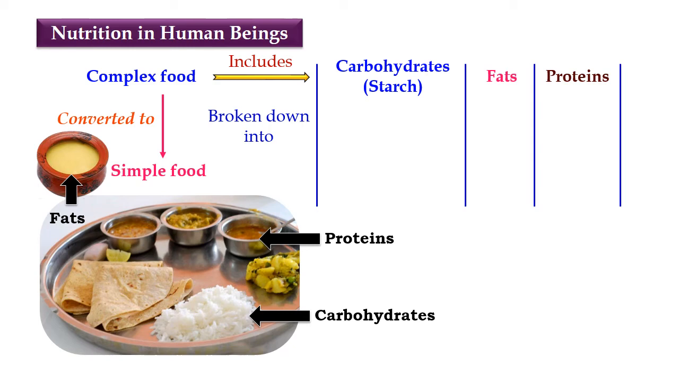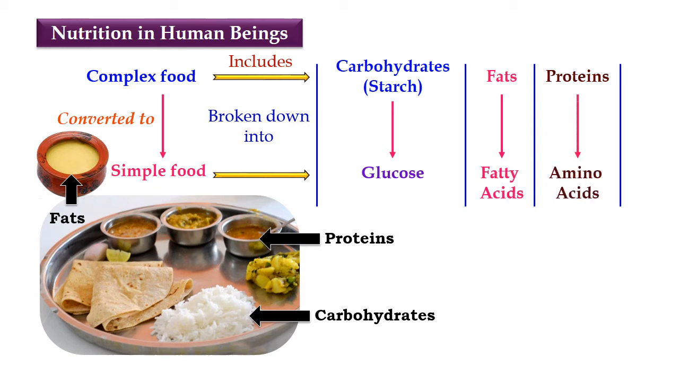So these carbohydrates, fats and proteins are broken down into simple food molecules. Carbohydrate is broken down into glucose, fats are broken down into fatty acids, and proteins are broken down into amino acids. So this is how the complex food which is difficult to absorb is broken down into simple food which is easy to absorb in human beings.